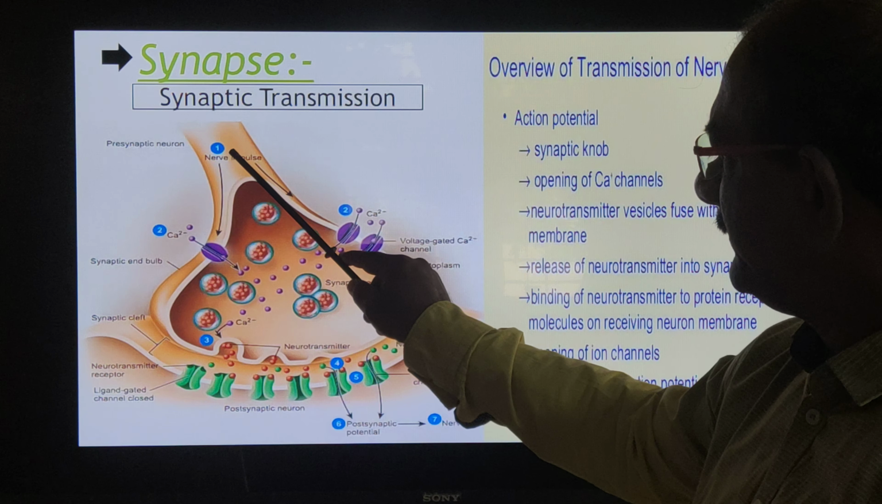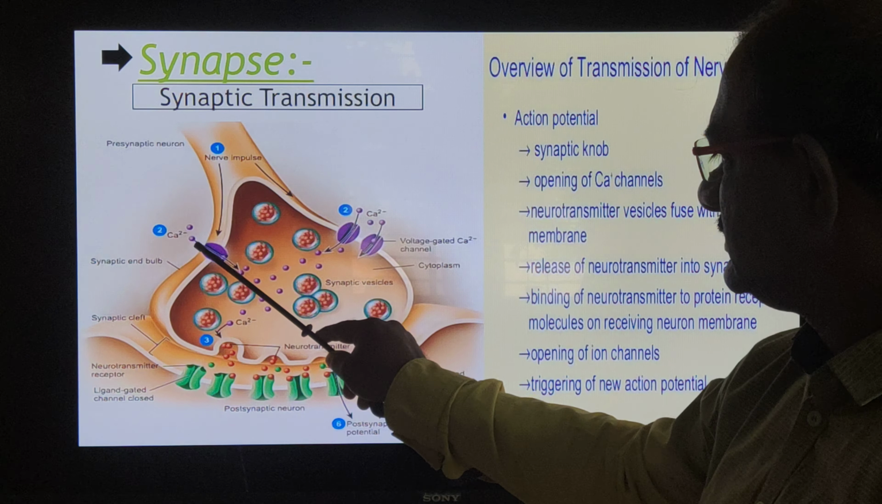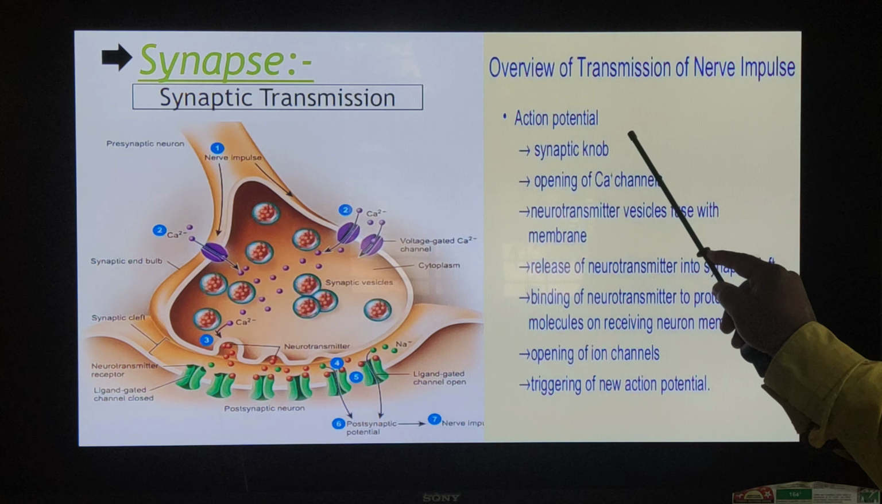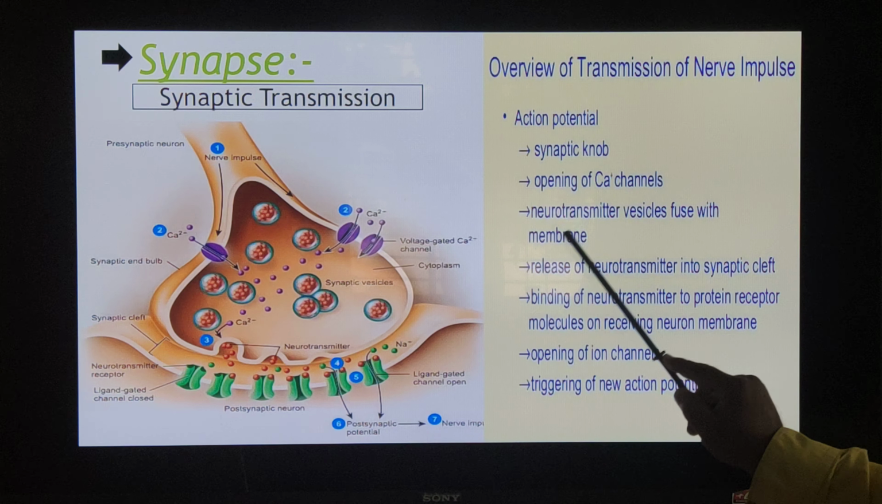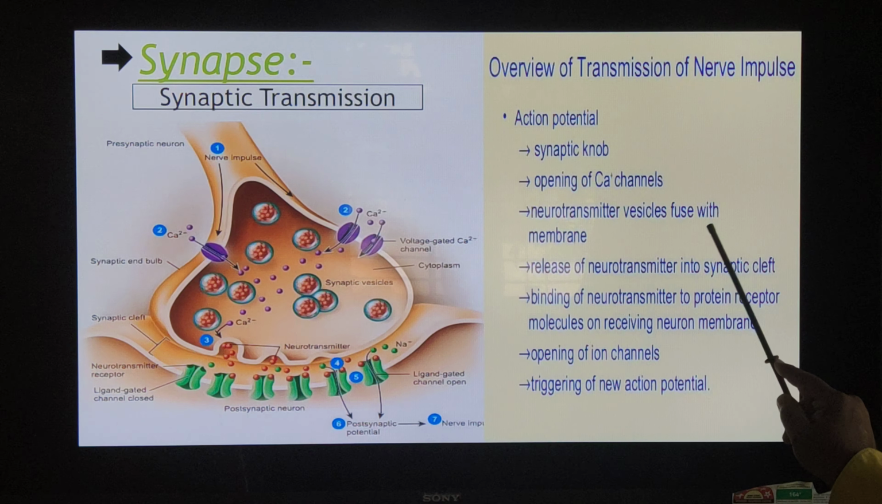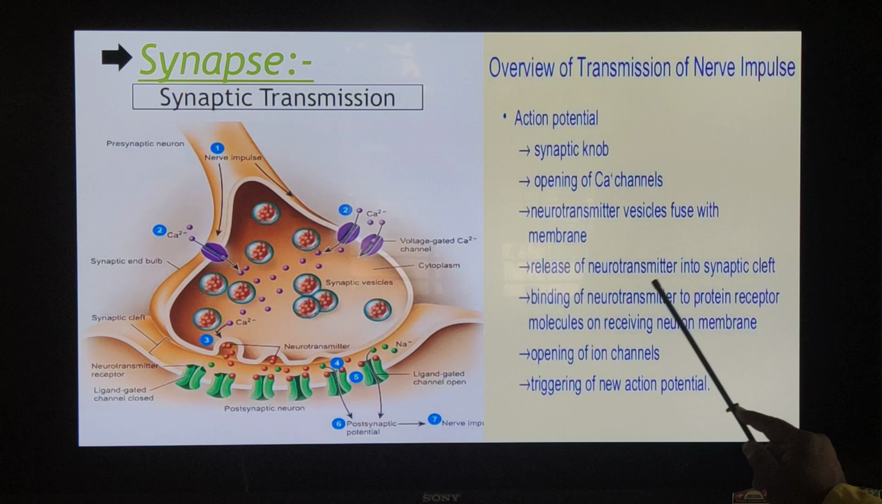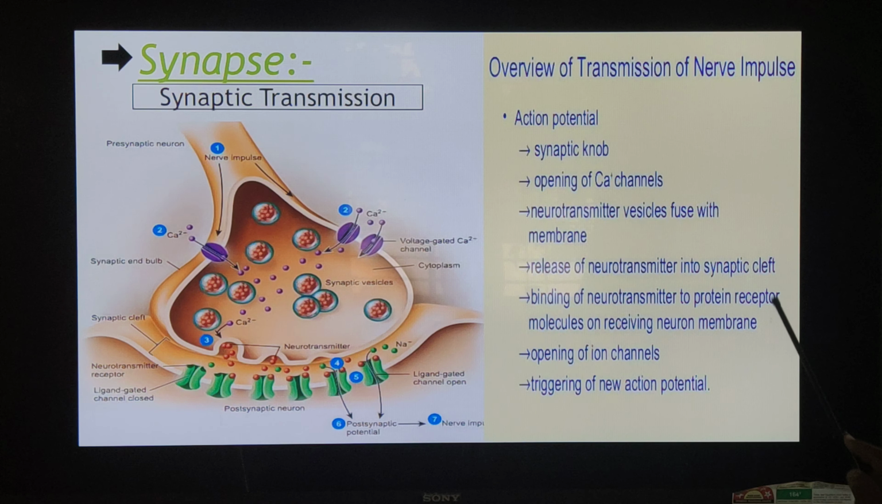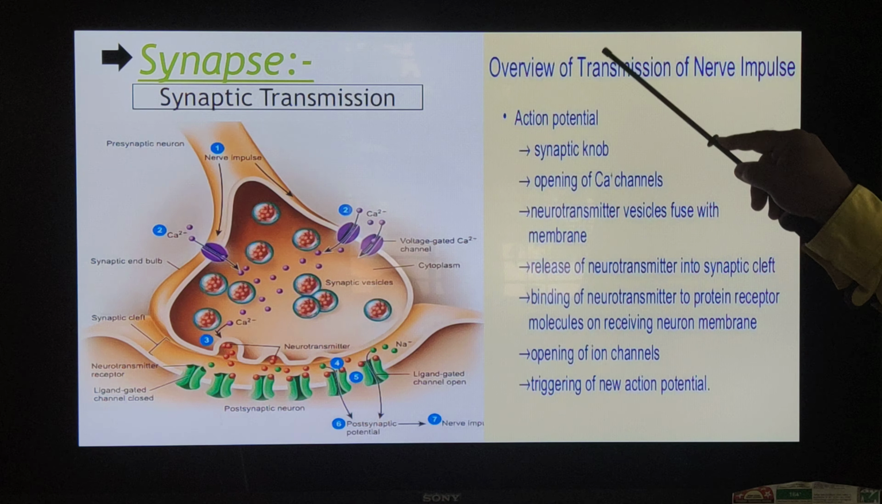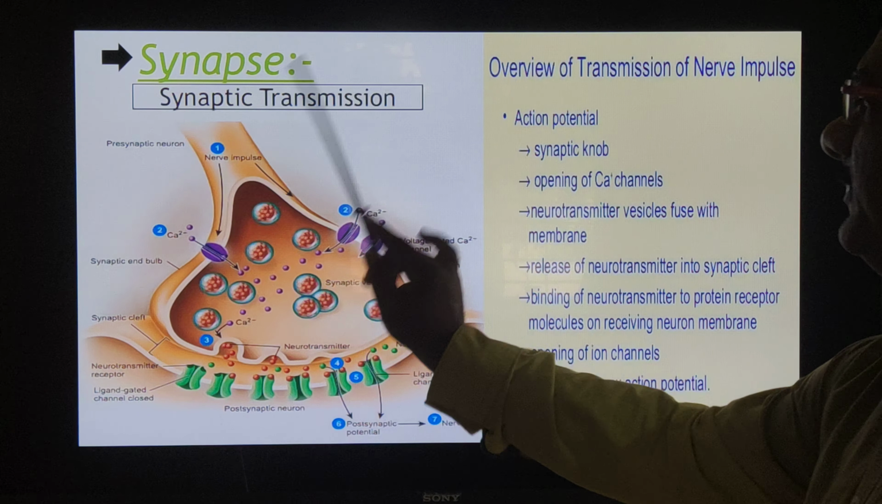And if any impulse is carried, then it triggers the calcium ion channel. So here the action potential is created, the synaptic knobs are present, the calcium channel opens, the neurotransmitter vesicle fuses with the membrane, neurotransmitter is released into the synaptic cleft, the neurotransmitter binds to the protein receptor, an ion channel opens, and a new action potential is triggered. This is the overview of transmission of a nerve impulse.